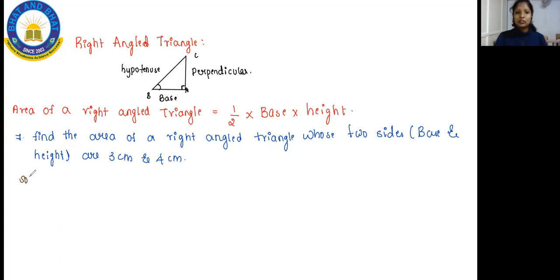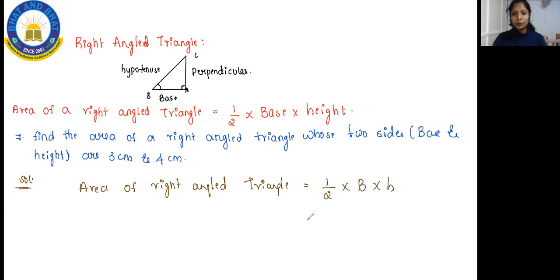They are telling you the height and the base, 3 and 4. We will use the formula and directly solve. Area of right angle triangle is equal to half into base into height, that is half into 3 into 4. 2 ones are 2, 2 twos are 4, 3 twos are 6. So the answer is 6 centimeter square. Okay, that's all it is. Make a note of it. Once it is done, let me know.